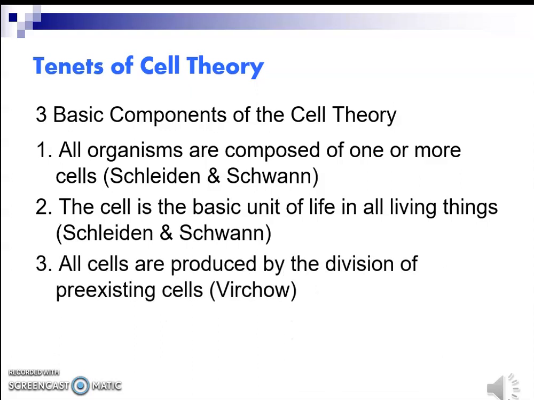The third statement says all cells are produced by the division of pre-existing cells. The hereditary material present in the cell is responsible for the division and formation of new cells. So all cells are produced by the division of pre-existing cells, and it was stated by Rudolf Virchow.